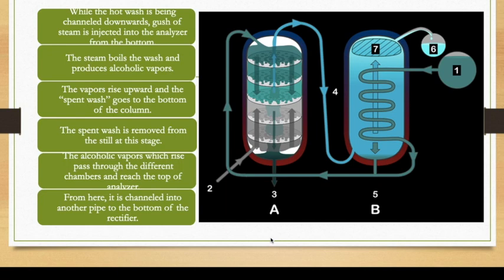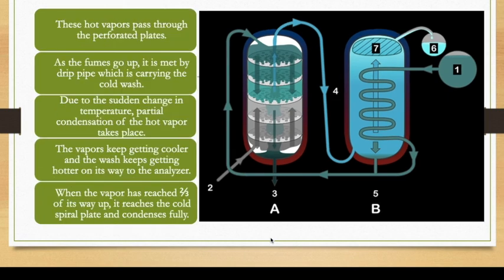From here, it is channeled into another pipe to the bottom of the rectifier. If you see one more blue line which is connected to the rectifier, the steam goes from the top, comes down a different pipe and goes towards the rectifier. So that is channeled to another pipe which goes to the bottom of the rectifier.